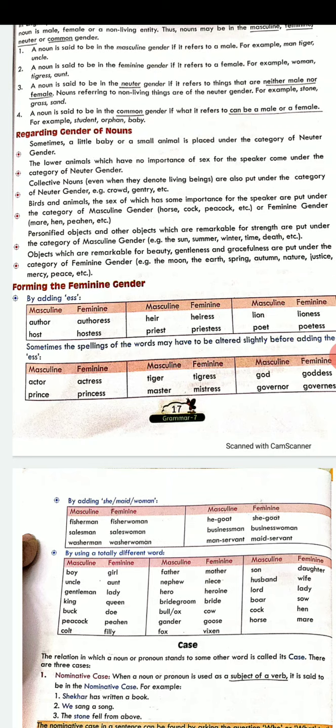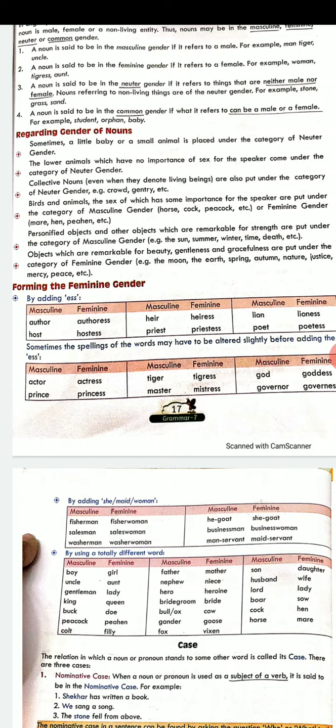Because when you do not know the gender, you can say the baby is lying on the bed. It wants milk. So, when you do not know the gender or the baby is very small, you generally use it. Or you can use it for small animals also.